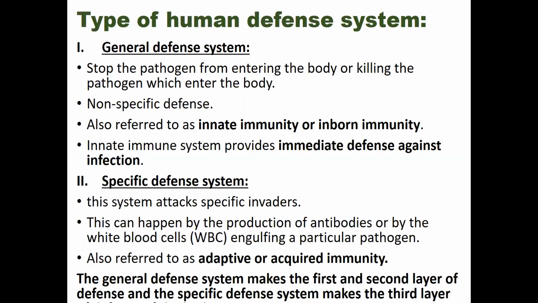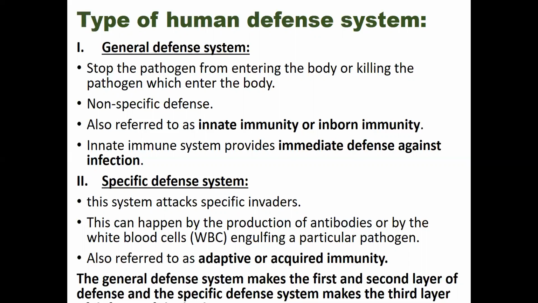Okay. And this defense system is also known as the innate immunity or inborn immunity. Innate immune systems, that means this general and non-specific defense system, provide immediate defense against infection. And these things are all found in all classes of plants and animal lives.